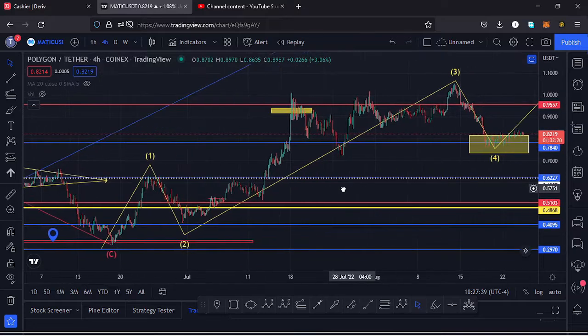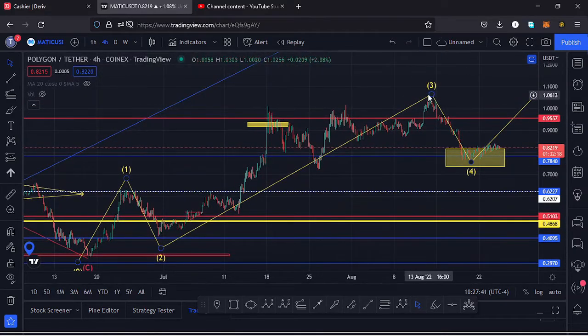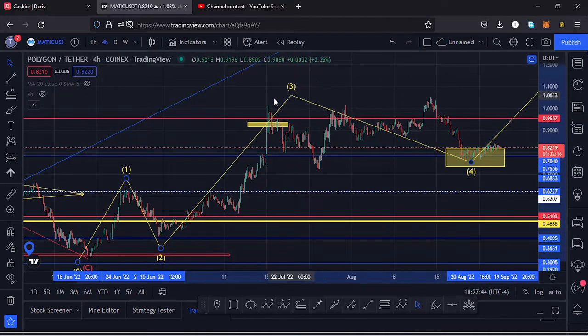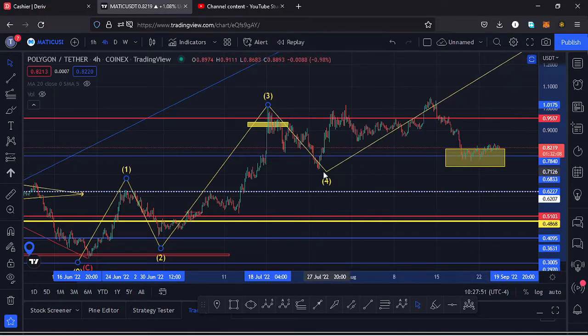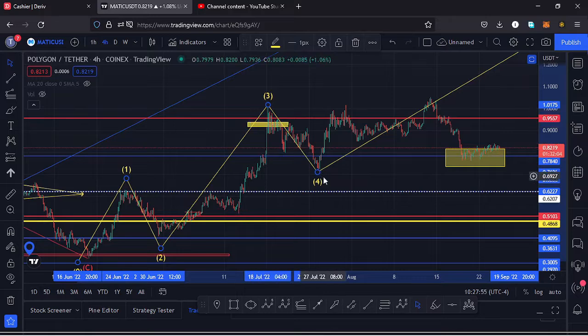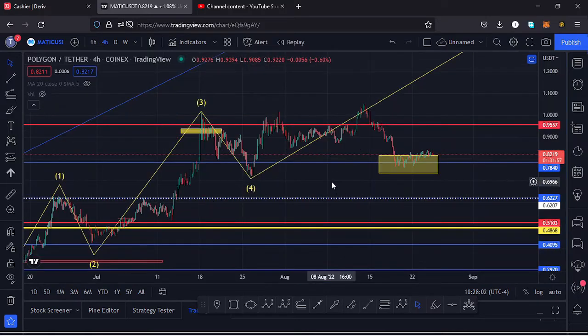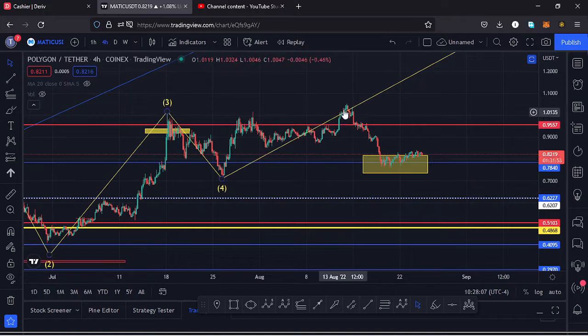Initially in my previous videos I had said that the high that we made at around the $1.02 mark was the high for that third wave to the upside. And this movement that we were seeing over here, I expected was the retracement of that fourth wave to the lower side. But after we managed to break above a key area of resistance at around the $0.95 mark, we continued pushing higher and we made a new high at around the $1.06 mark.